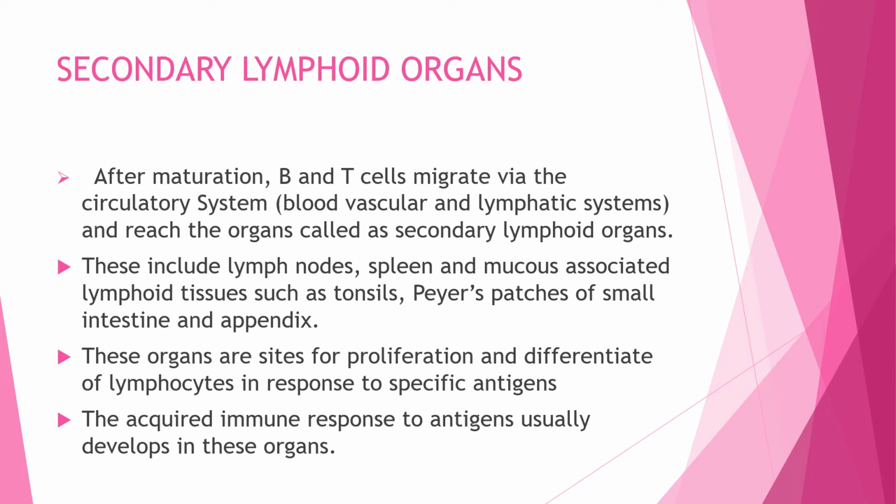Secondary lymphoid organs are lymph nodes, spleen, and MALT. MALT is mucosa associated lymphoid tissue. MALT is a category that covers the tonsils, Peyer's patches present in the small intestine, and the appendix. So these are the secondary lymphoid organs.